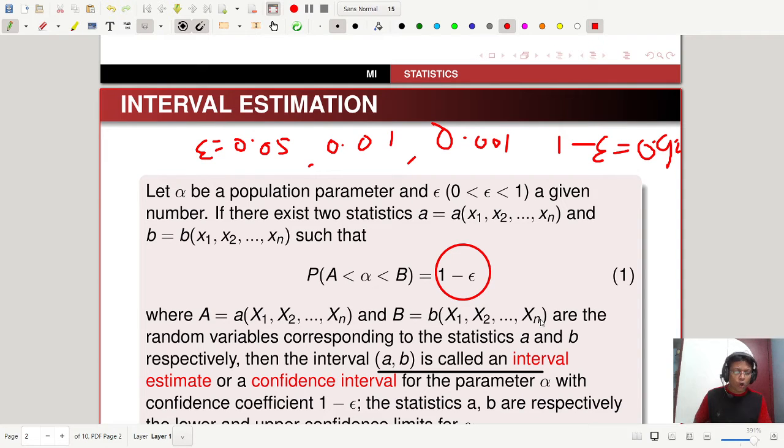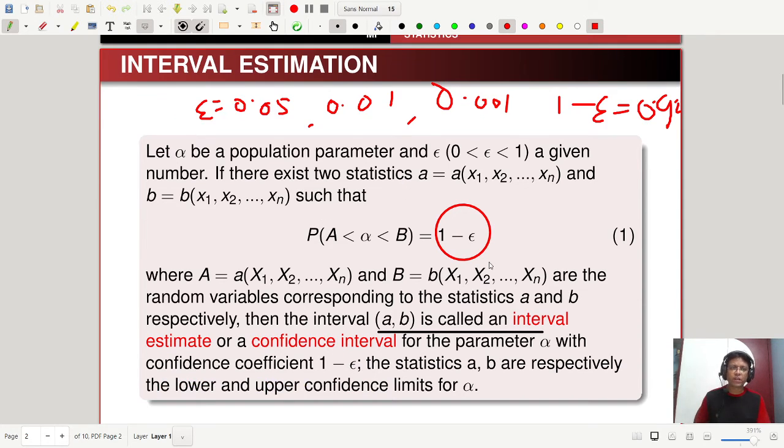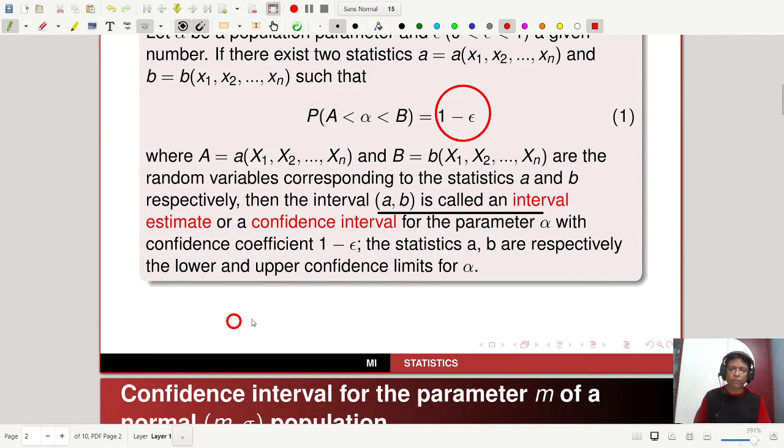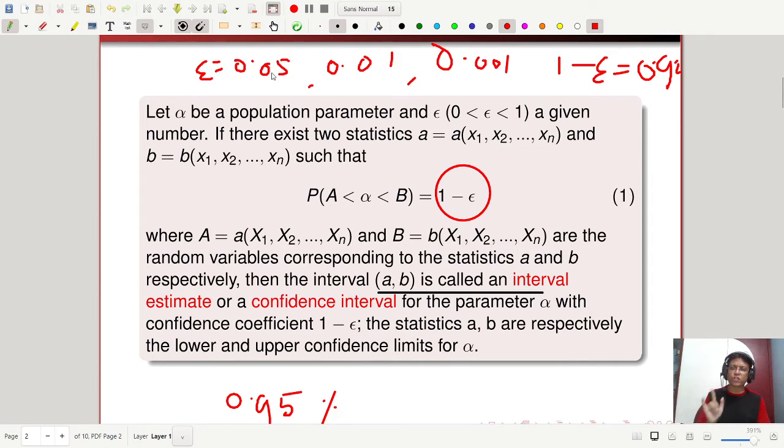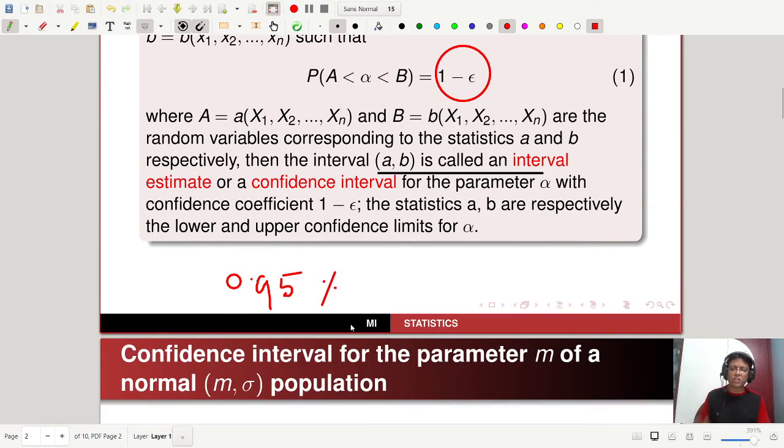So the corresponding confidence intervals are called 95%, 99%, 99.9%, etc. confidence intervals. For a 95% confidence interval, what is the interpretation of that? That means you have chosen epsilon equal to 0.05 and your confidence level is 95%.